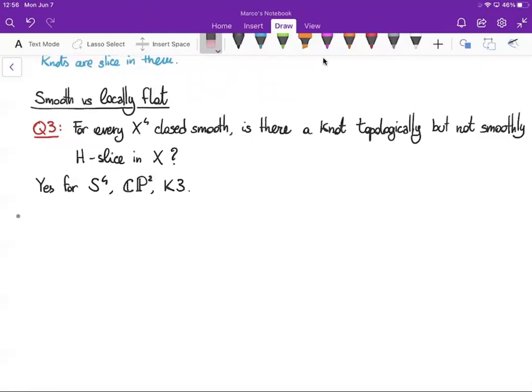It is known also for CP2. This is a consequence of a work of Livingston. And in our work, we prove it for K3. So interestingly, CP2 is a definite four-manifold and K3 is indefinite. So we ask whether it is always true that you can find a topologically but not smoothly H-slice knot in a four-manifold.